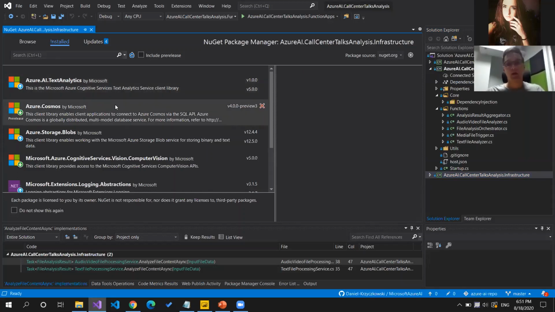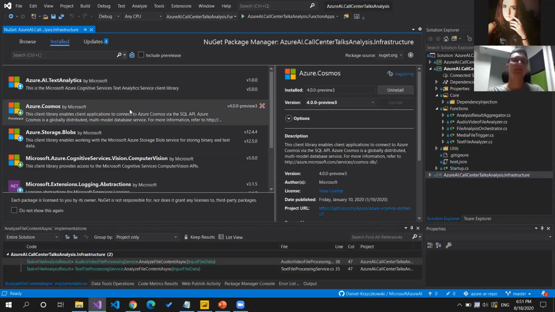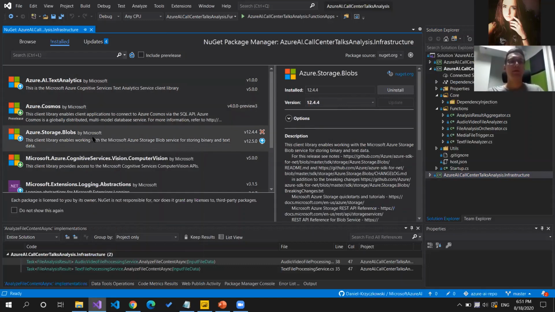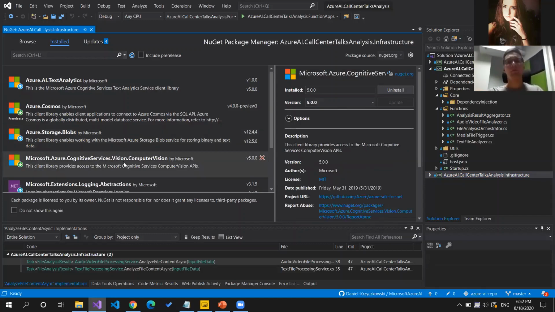There is Azure Cosmos. So this is a new library. It's still in preview, but this is the new library for managing Cosmos DB resources from the C# code. And we use this Azure Storage Blobs to manage files on the blob storage. So as I mentioned before, we use this library to generate those shared access signatures for files to make them available for Azure Cognitive Services. And of course, computer vision for applying the OCR scanning here.